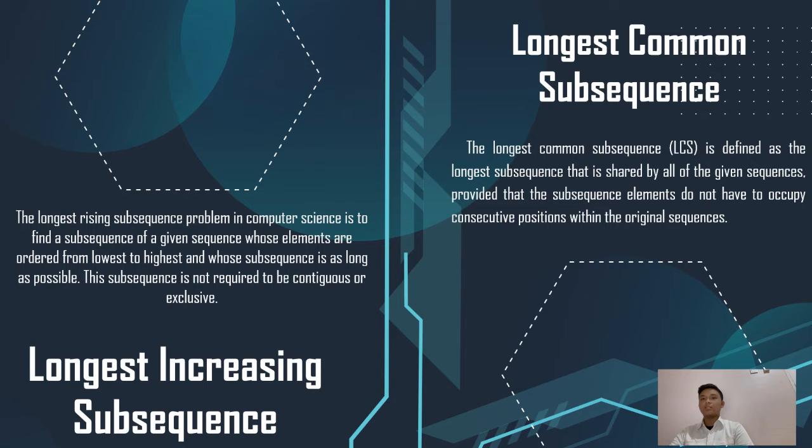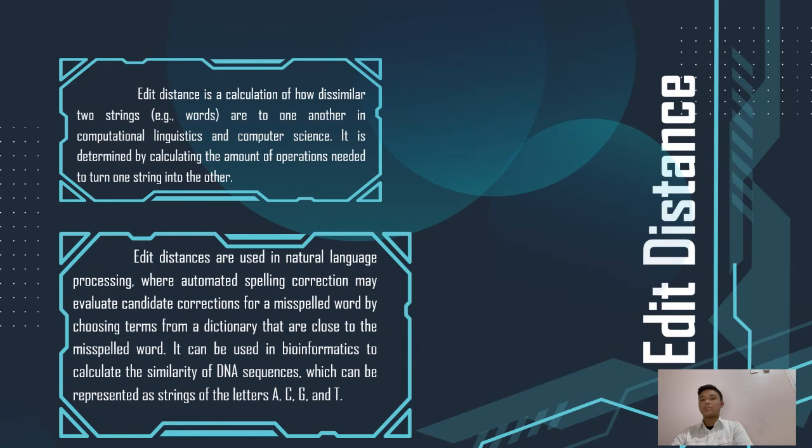The longest common subsequence, or LCS, is defined as the longest subsequence that is shared by all the given sequences, provided that the subsequence elements do not have to occupy consecutive positions within the original sequence. Edit distance is a calculation of how dissimilar two strings, for example words, are to one another in computational linguistics and computer science. It is determined by calculating the number of operations needed to turn one string into the other.